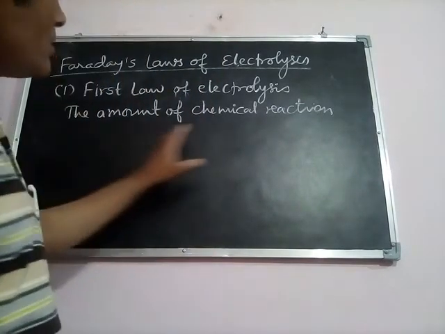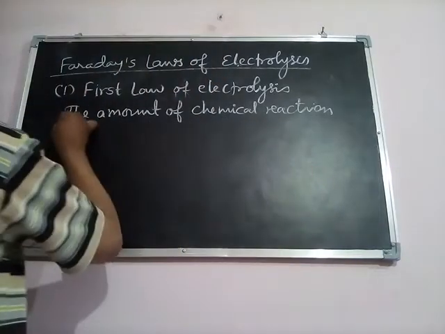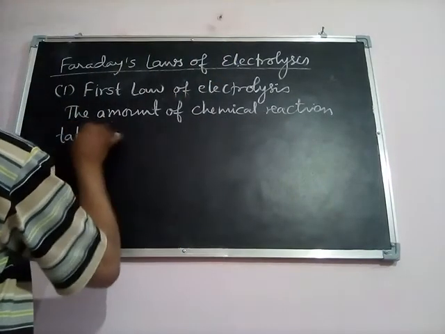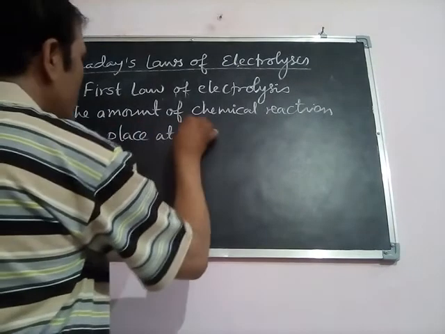That's why the amount of chemical reaction takes place at an electrode,